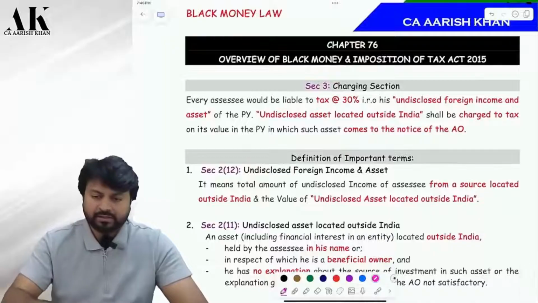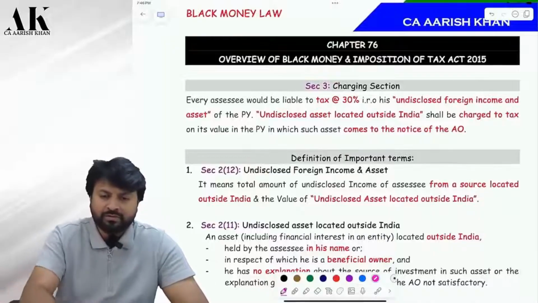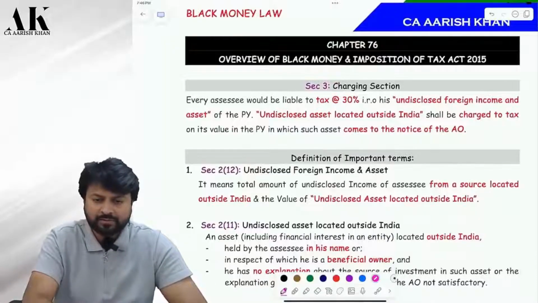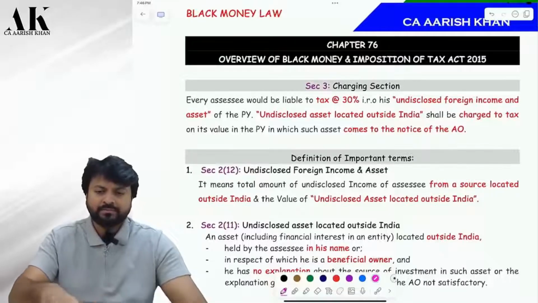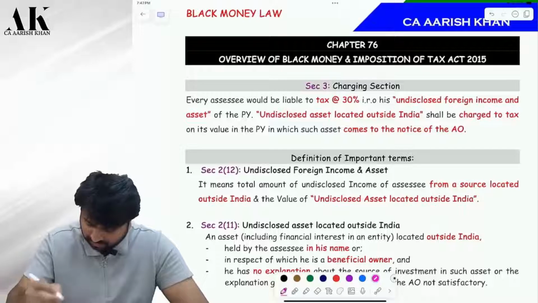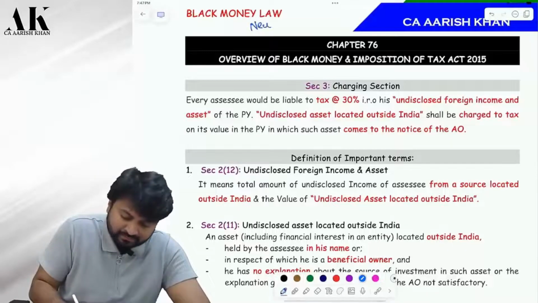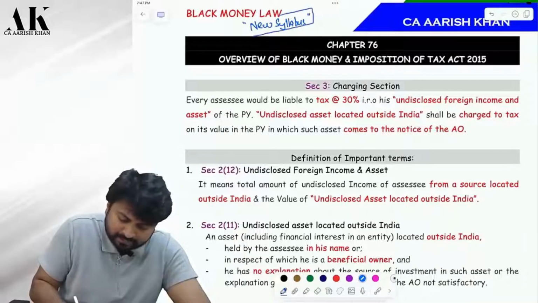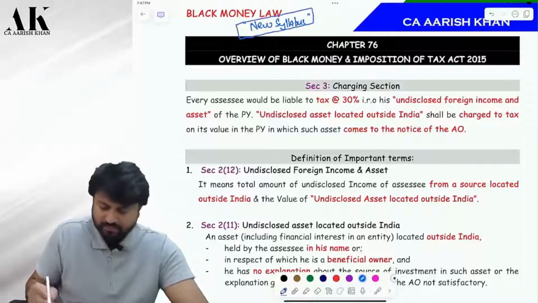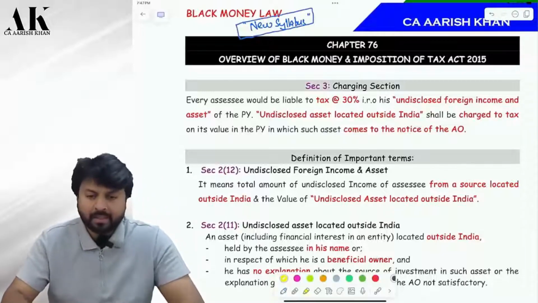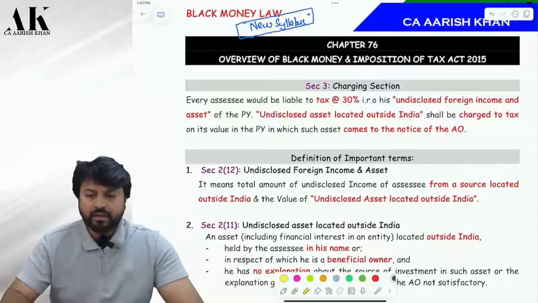Chapter number 76. Now this topic is going to be a very important topic for your exam. A small topic, but a very critical topic for your exams. Because this is absolutely a new topic which is inserted by the institute in your new syllabus. This is a new syllabus topic. Is it clear? Now pay attention, please.